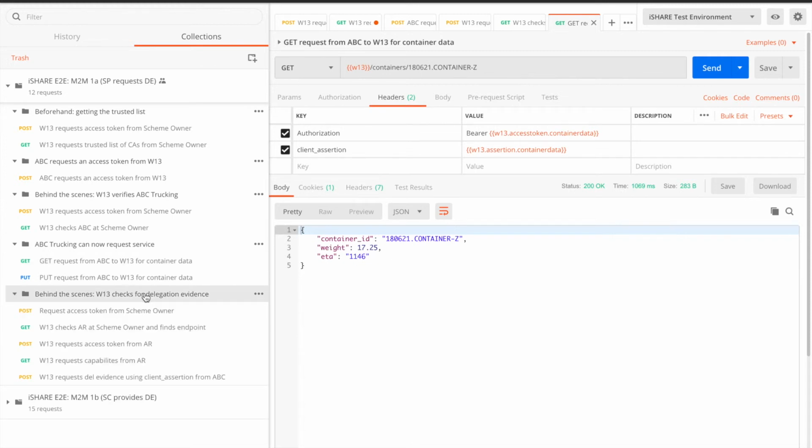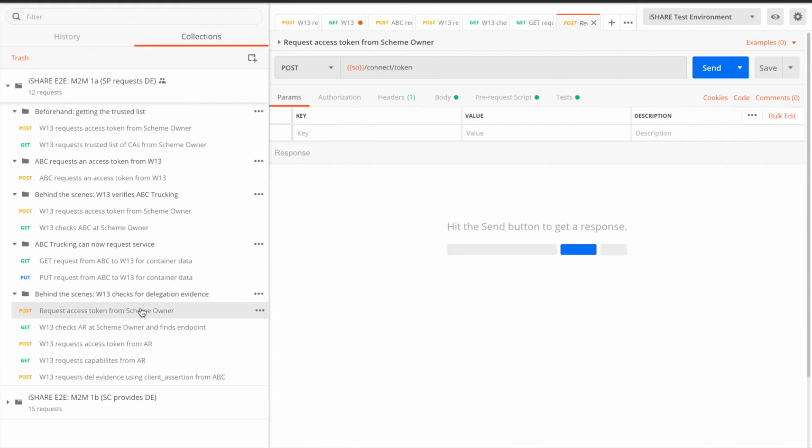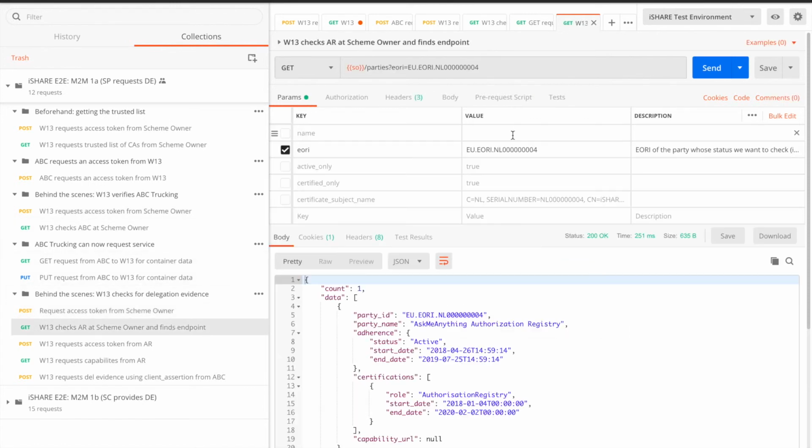Now what has happened behind the scenes? Behind the scenes, Warehouse 13 has again requested an access token from the scheme owner. Although in this case we can skip this part because we requested the access token earlier and it's valid for an hour. So then it can immediately check the party's endpoint using the party identifier of the AskMeAnything authorization registry.